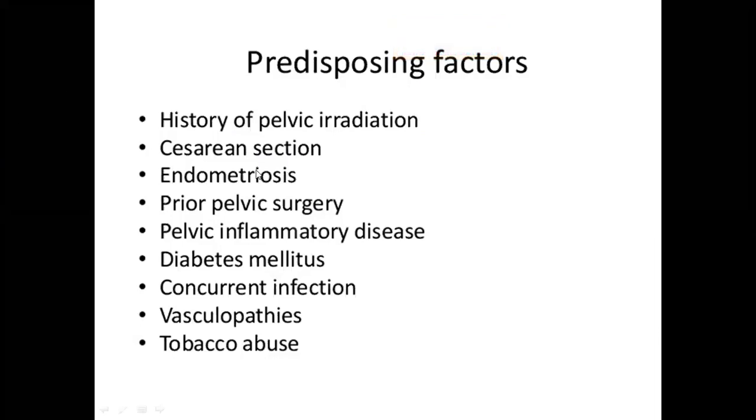Then endometriosis, because of adhesions. In endometriosis, there will be extensive pelvic adhesions, and if the patient goes for surgery, there is every chance of injuring the bladder and resulting in vesico-vaginal or other fistulas. Then when surgery is done for pelvic inflammatory diseases, the reason is the same. It will result in pelvic adhesions. And diabetes mellitus.